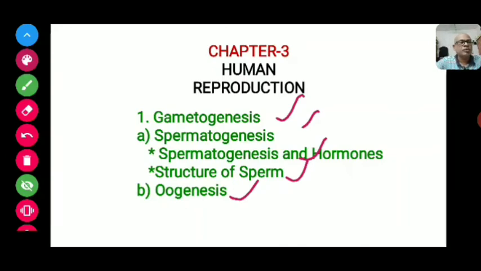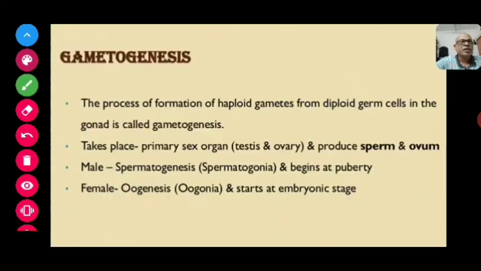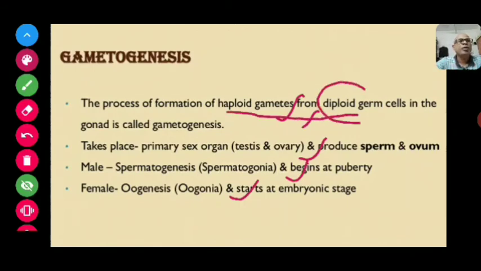First thing which comes to our mind about gametogenesis is the primary sex organ, the testis in the male. Now, the process of formation of haploid gametes from diploid germ cells in the gonad is known as gametogenesis.